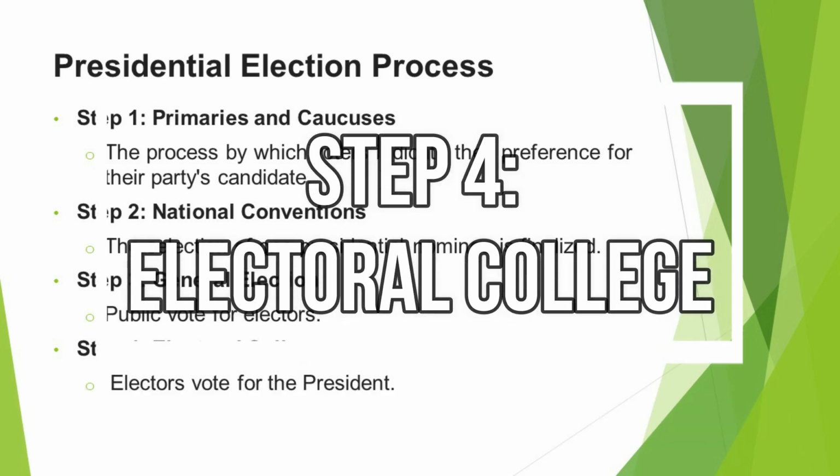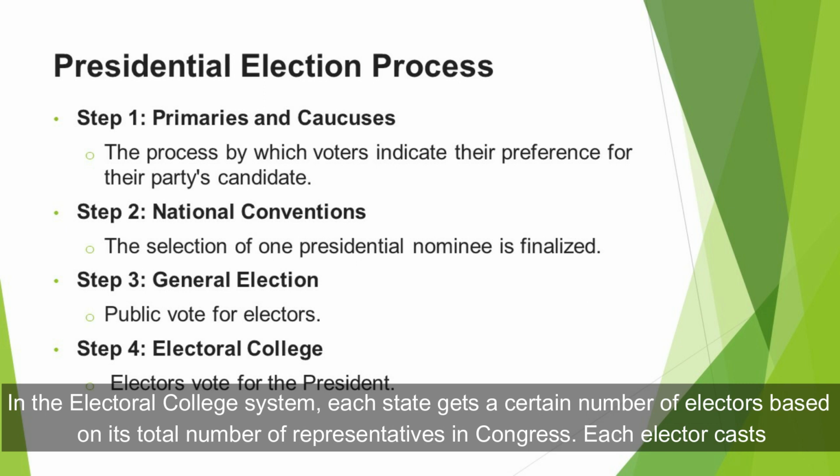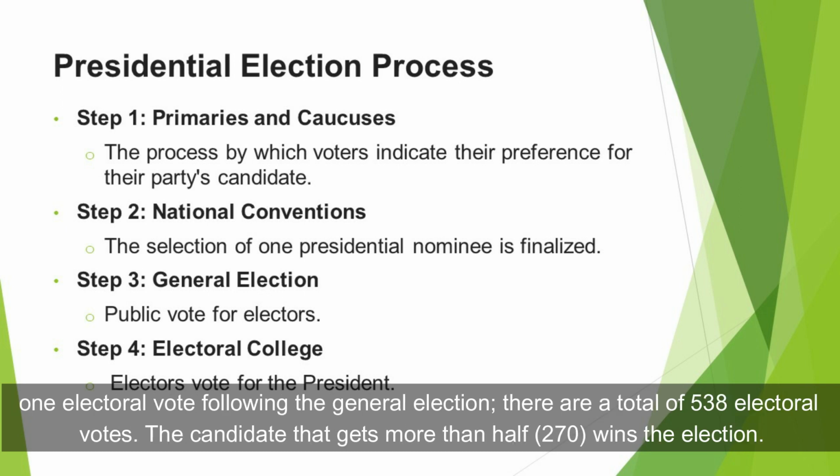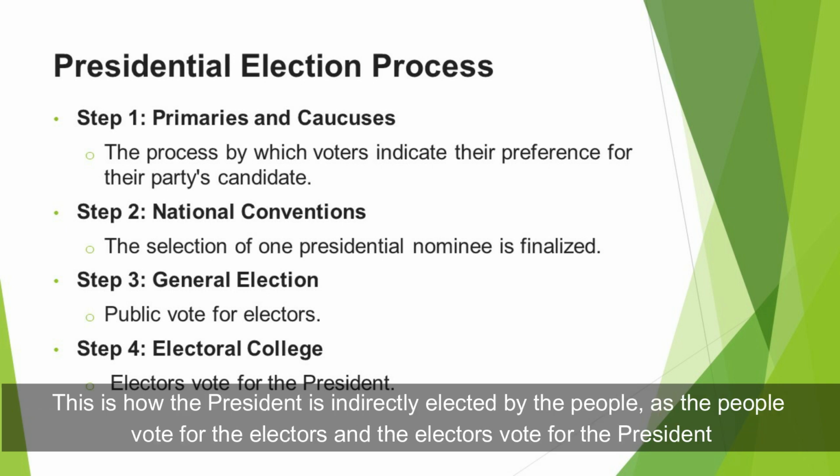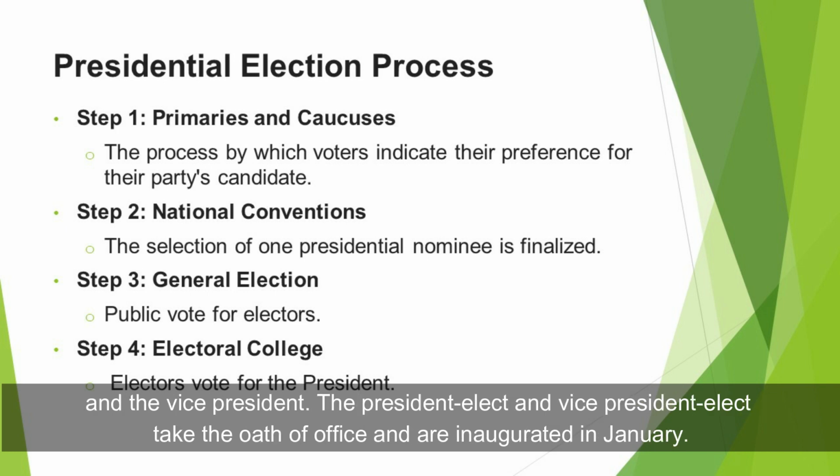Step 4. Electoral College. In the Electoral College system, each state gets a certain number of electors based on its total number of representatives in Congress. Each elector casts one electoral vote following the general election. There are a total of 538 electoral votes. The candidate that gets more than half wins the election. This is how the president is indirectly elected by the people, as the people vote for the electors and the electors vote for the president and the vice president. The president-elect and vice president-elect take the oath of office and are inaugurated in January.